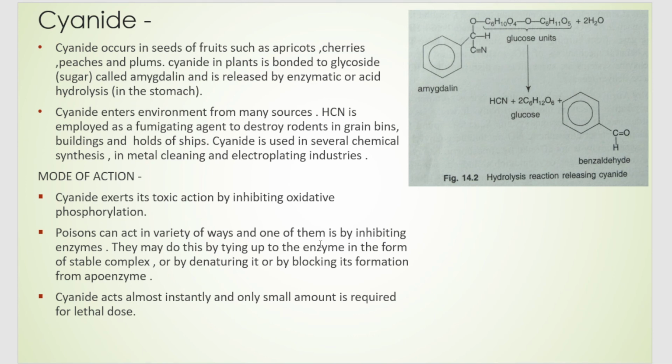One, it forms a complex with the enzyme, because of which the target molecule cannot come and form a complex with the enzyme. So a stable complex is formed by cyanide. The other way is by denaturing or blocking the formation of the enzyme itself, so the enzyme is not produced at all from the apoenzyme. So these are the two ways it denatures the enzyme. A small amount of cyanide is enough to create cyanide poisoning in the body.